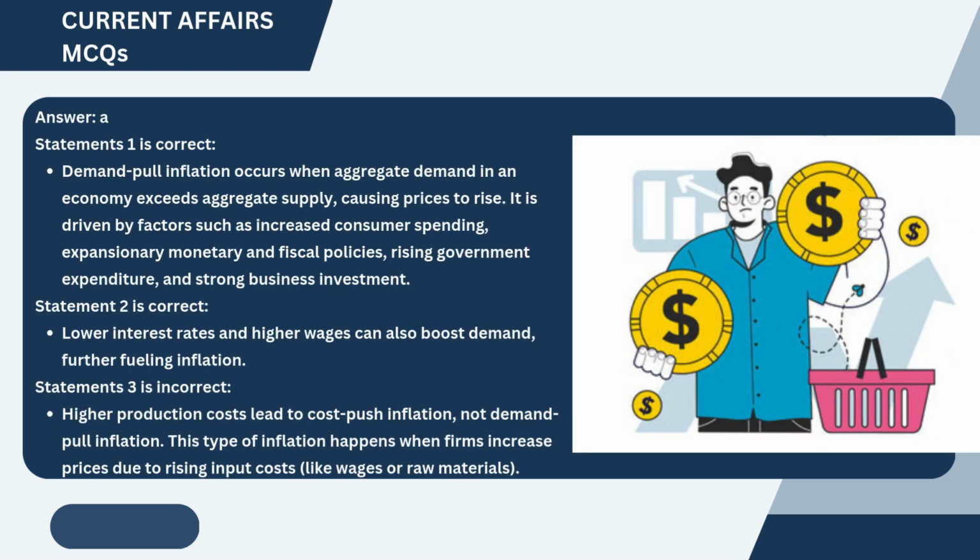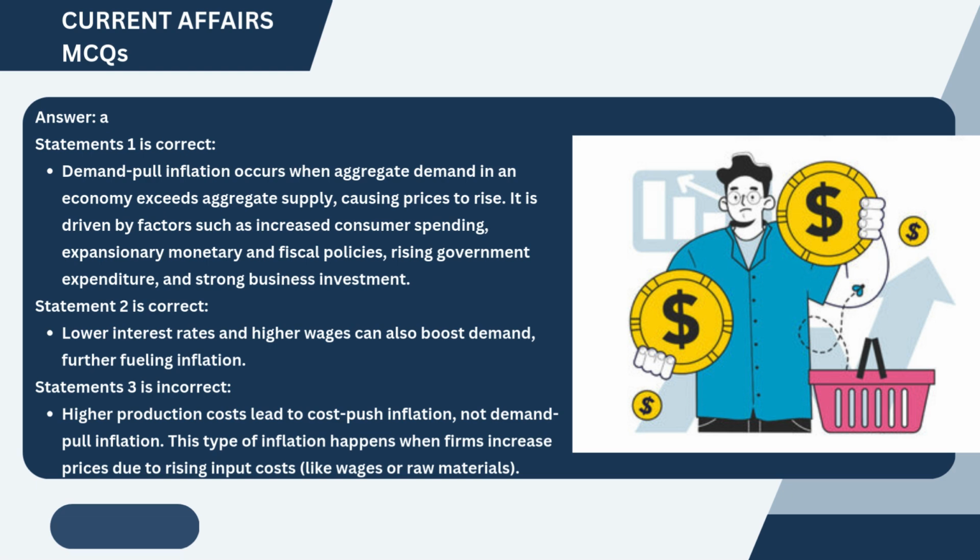Answer is option A. Statement 1 is correct. Demand pull inflation occurs when aggregate demand in an economy exceeds aggregate supply, causing prices to rise. It is driven by factors such as increased consumer spending, expansionary monetary and fiscal policies, rising government expenditure, and strong business investment. Statement 2 is correct.